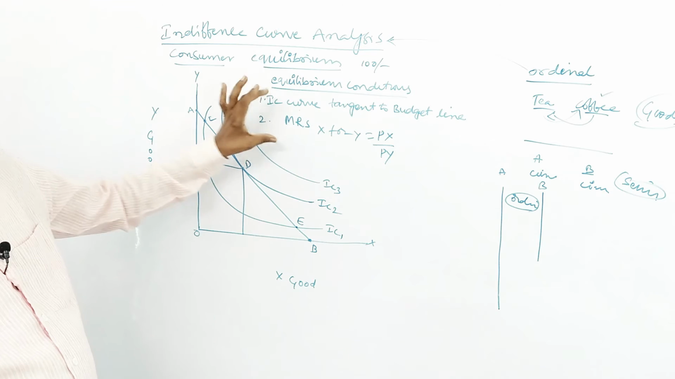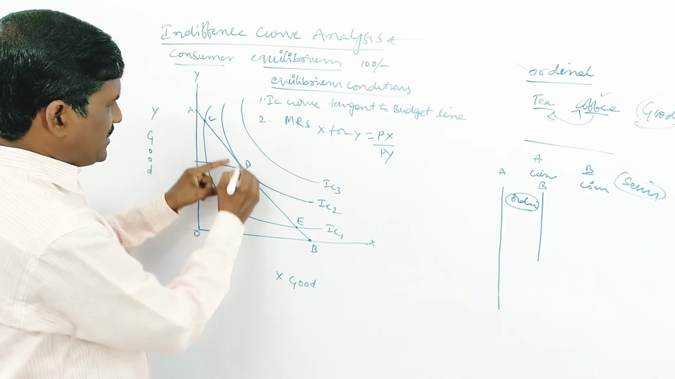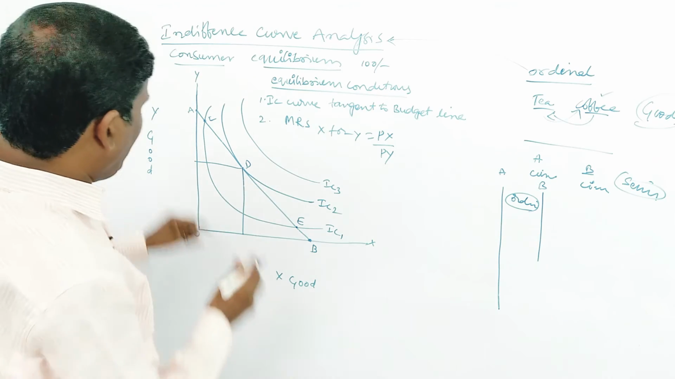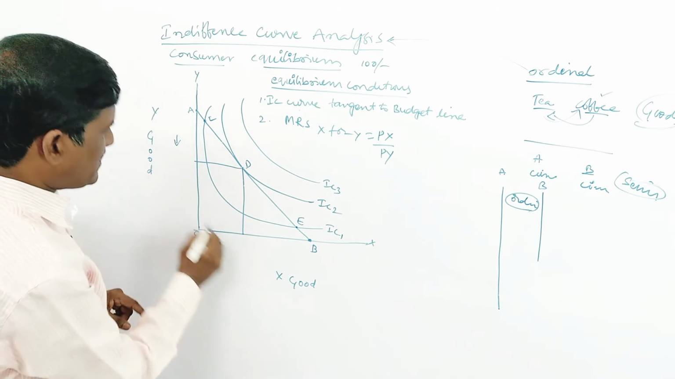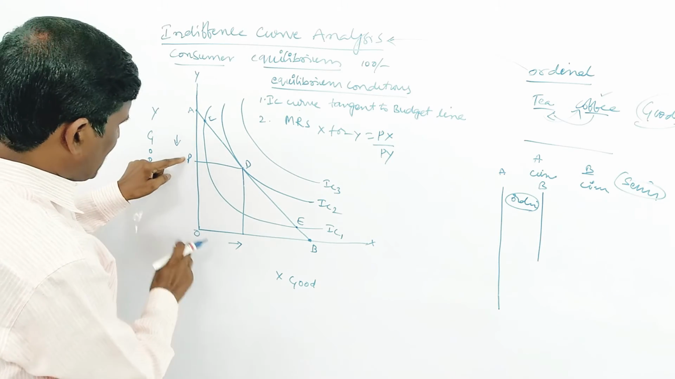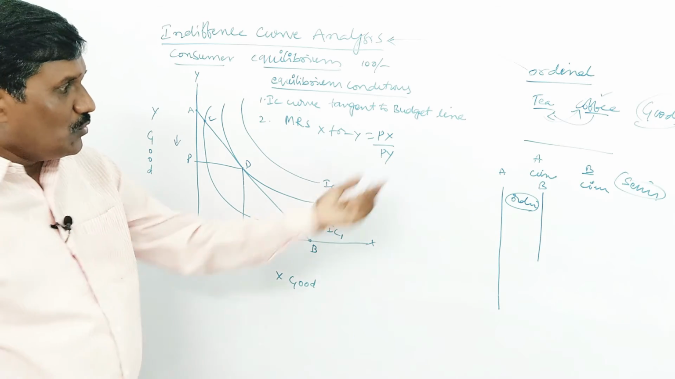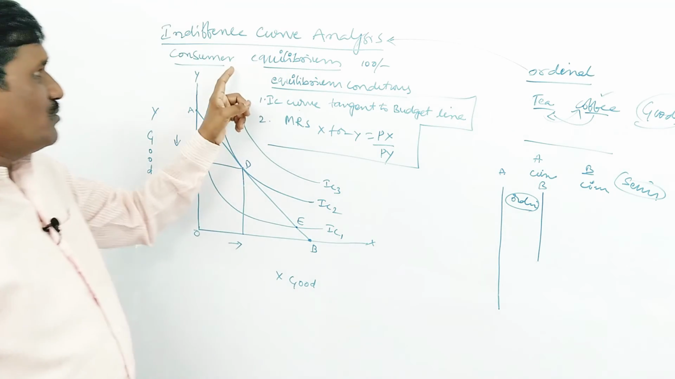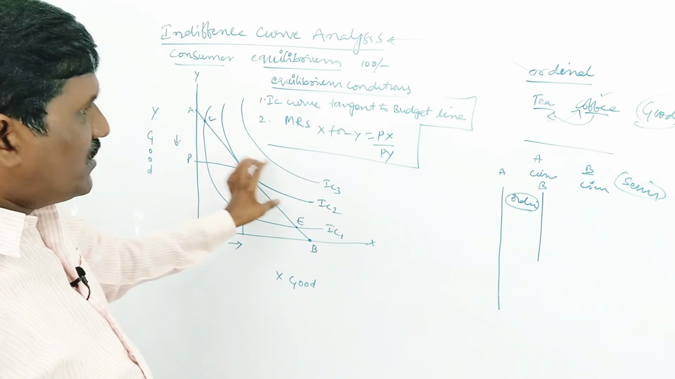So there are two conditions we have to fulfill. The first condition is already fulfilled. What? The IC curve is tangent to the budget line at point D. Clear. And the MRS X for Y: Y decreases and X increases, equal to Px by Py. So the two conditions are fulfilled. So we can say the consumer will be in equilibrium. Okay, so these are the conditions of equilibrium.